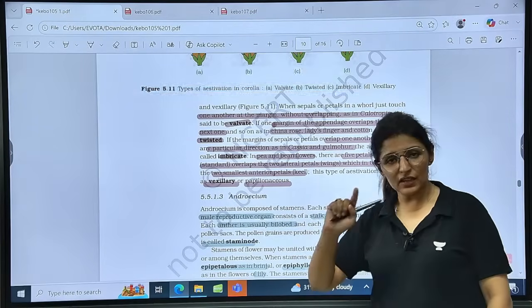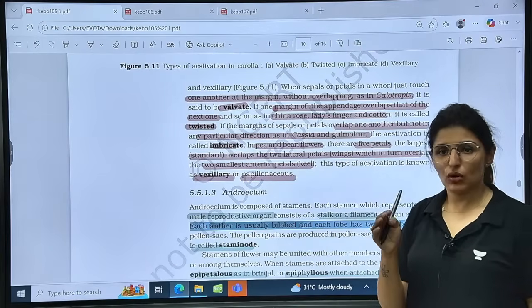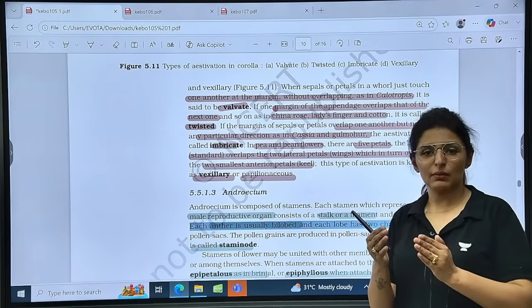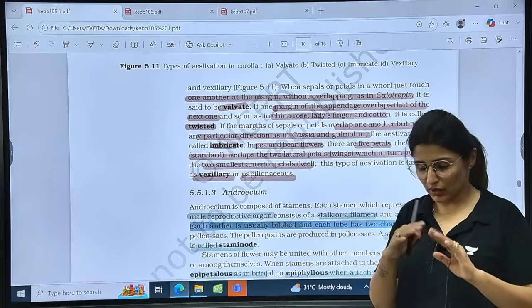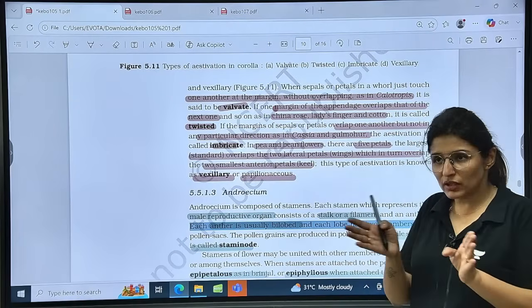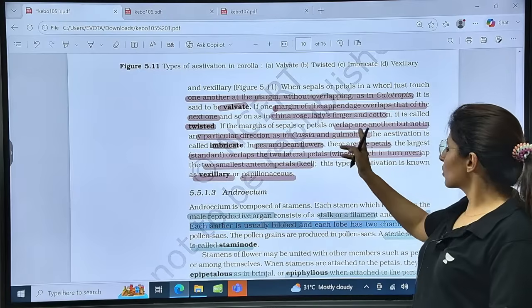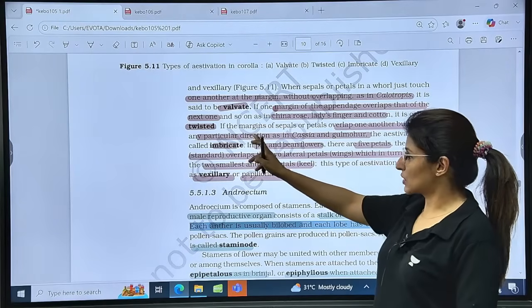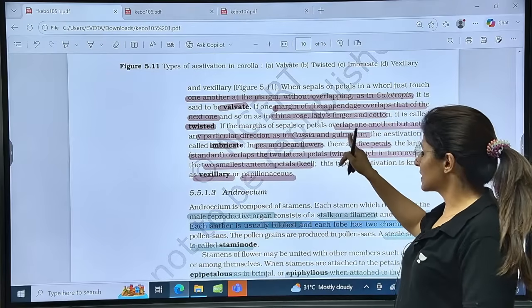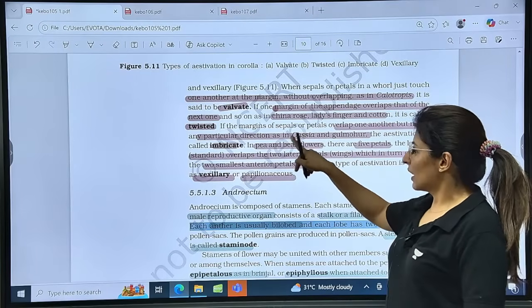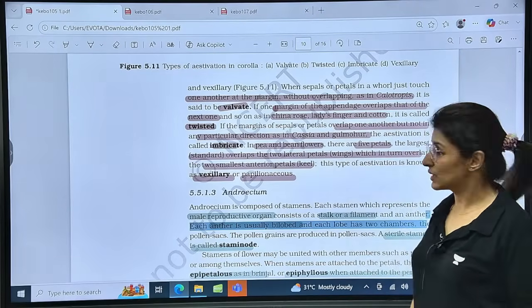Then in imbricate, there is no fixed pattern. Either both the margins of a petal can be enclosed by the other petals, or both the margins of a petal or sepal are on the outer side. So there is no fixed pattern, not in a particular direction. That is imbricate. Remember GIC: Gulmohar, I for imbricate, and cassia. Is that clear?